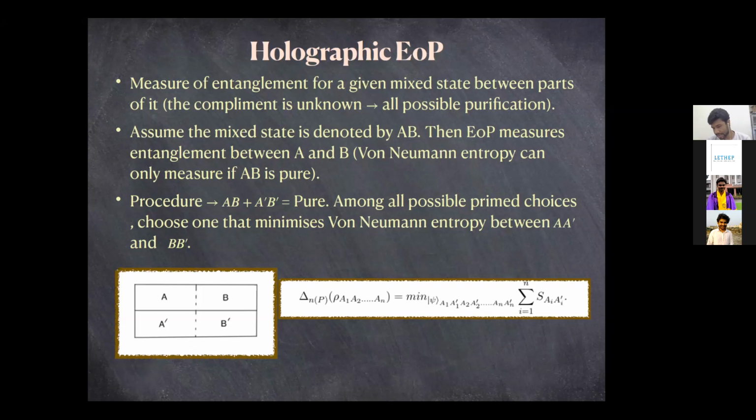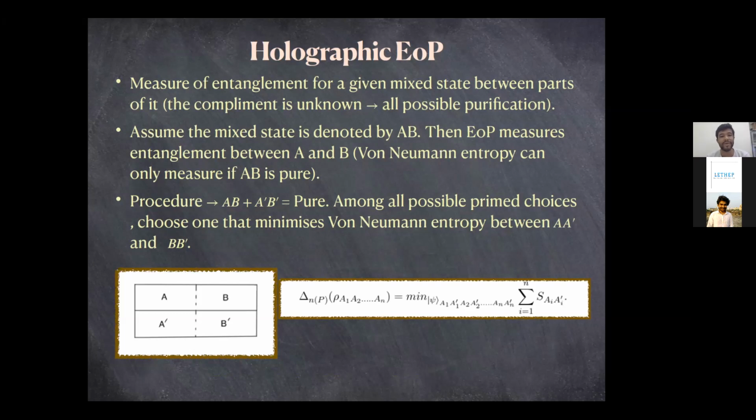So we know that what entanglement entropy or von Neumann entropy does is it measures the entanglement between two parts of a pure state. So if you have a pure state and if you divide it into two parts A and B, then von Neumann entropy measures the entanglement between these two parts A and B, but your A plus B has to be pure.